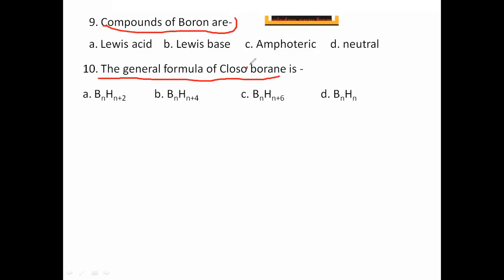So what do you say for closoborane? Interesting question. Closoborane, nidoborane, arachnoborane, you all should know these, right? So what is the answer of the ninth? Lewis acid, that's correct. The compounds of boron are Lewis acid in nature. They are electron deficient. What is the formula